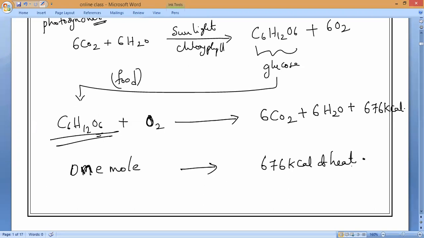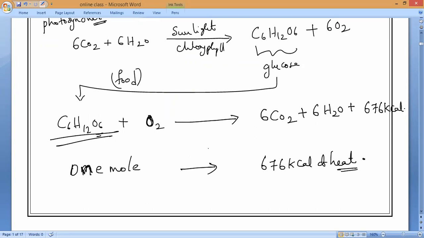Heat means it is in the form of energy. So that is what you have to remember. This oxidation of glucose is what releases the heat energy, which keeps our body warm, and it is also utilized to perform various activities in our daily life.